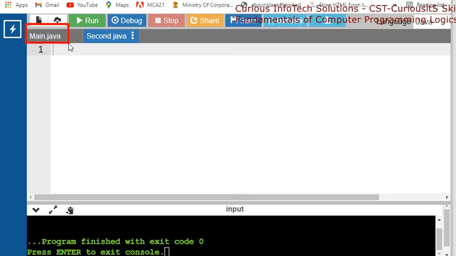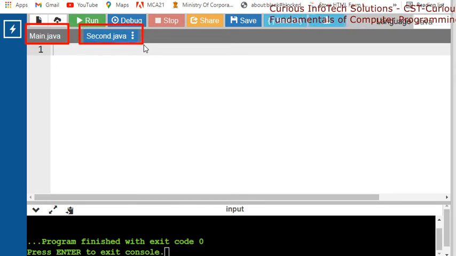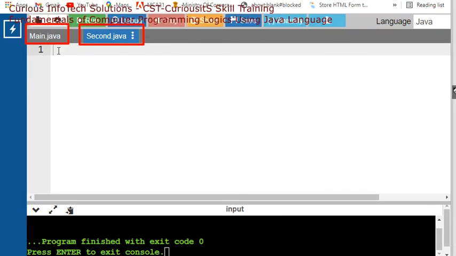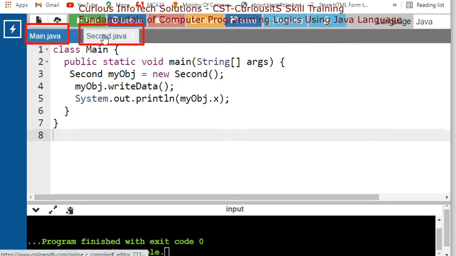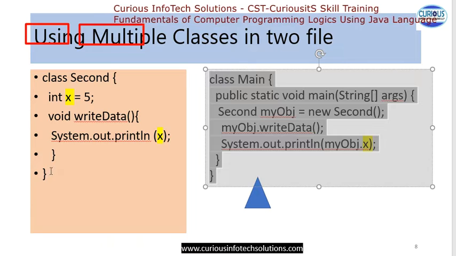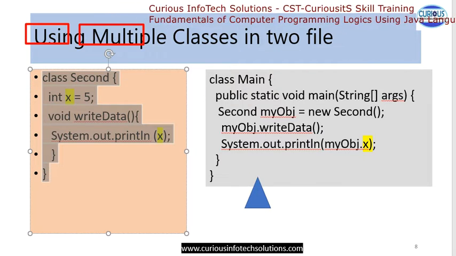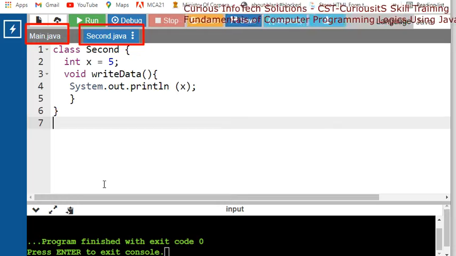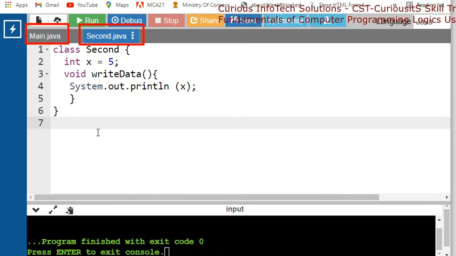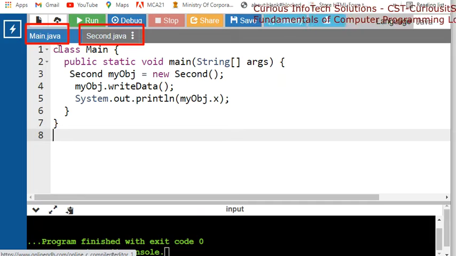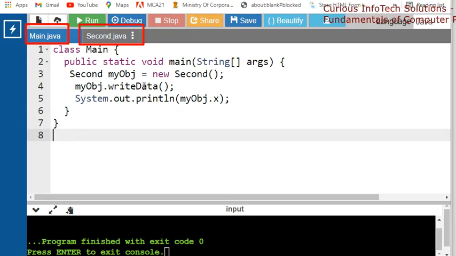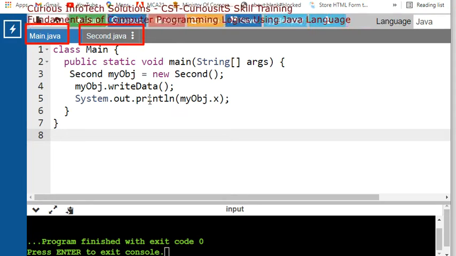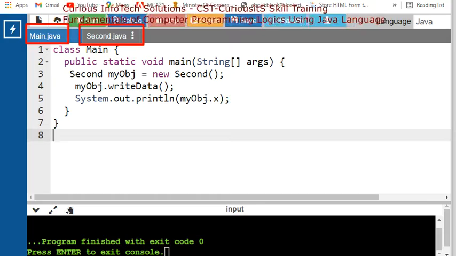Program file, one is the main and second is the second Java. Okay, now we have to make a main, and inside it we have to create things. So this is my main. Now come to this second. This is my second. Look carefully: in the main, main is coming, in the second, second is coming. When we run this main program we should get an output like 5.